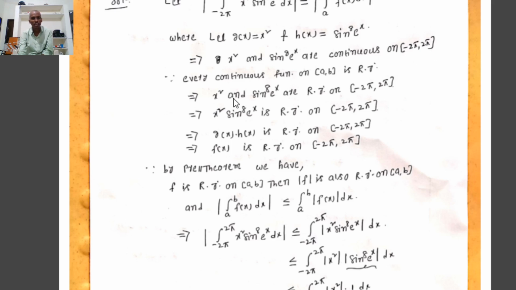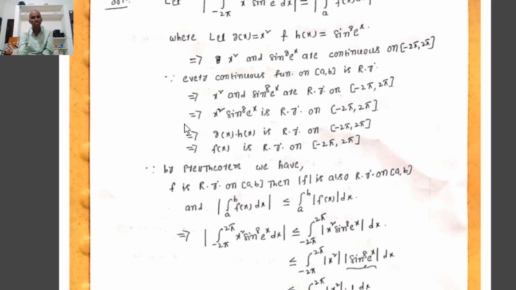That implies x square and sin to the power of 8 e to the power of x are Riemann integrable on the closed interval minus 2 pi comma plus 2 pi. Already we know that if f comma g are two Riemann integrable functions on closed interval a comma b, that implies automatically fg is also Riemann integrable on closed interval a comma b. Therefore, g equal to x square and h equal to sin to the power of 8 e to the power of x are Riemann integrable on the closed interval minus 2 pi comma plus 2 pi.